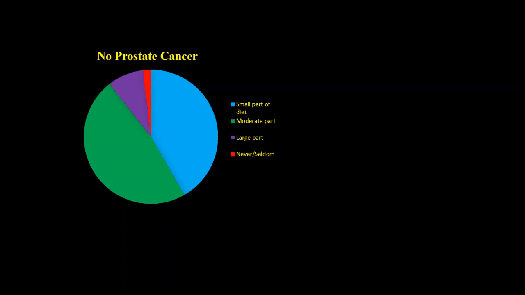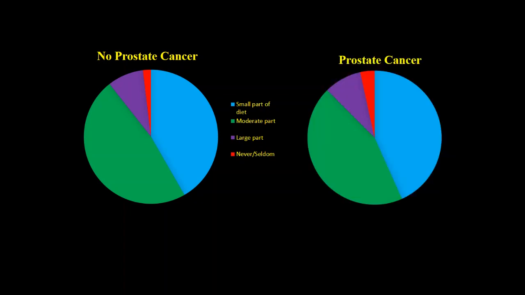So now we want to look at developing prostate cancer and see if there's a significant difference. So prostate cancer, small part of diet is in blue. It looks about the same size. Green, again, looks about the same size. Purple looks about the same size. One of these has to be a little bit smaller because that red looks a little bit bigger, but not a whole bunch. So from this pie chart, they look pretty similar.